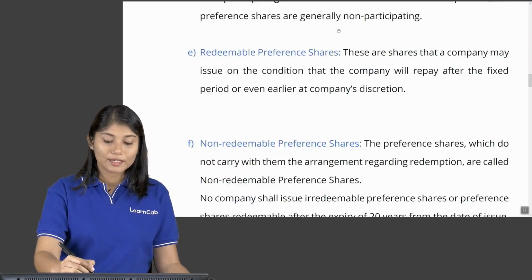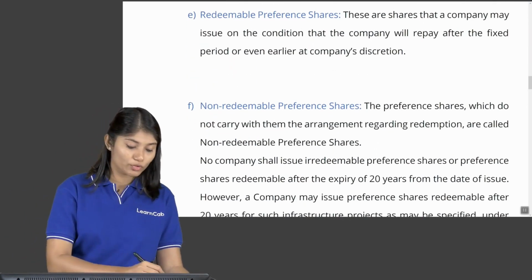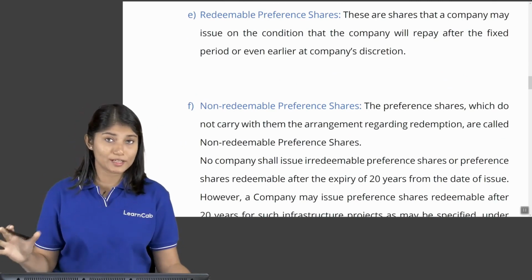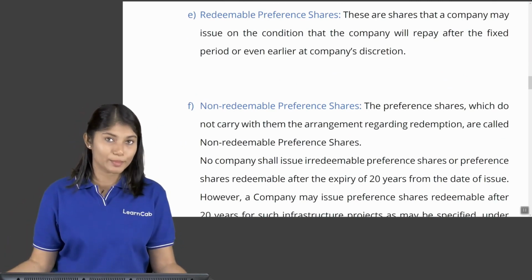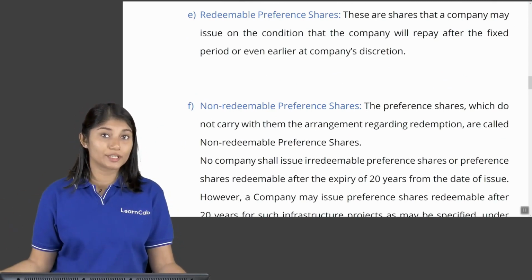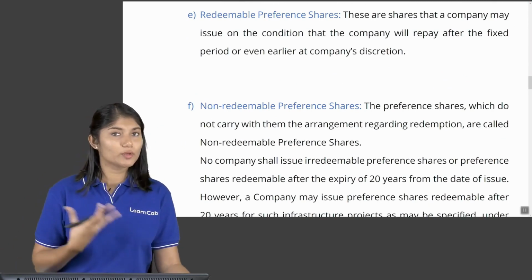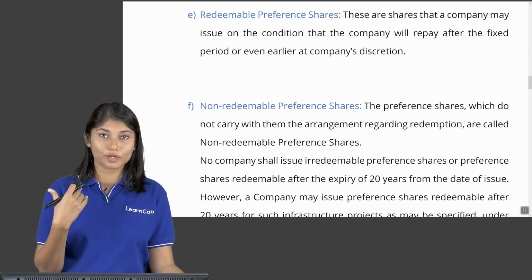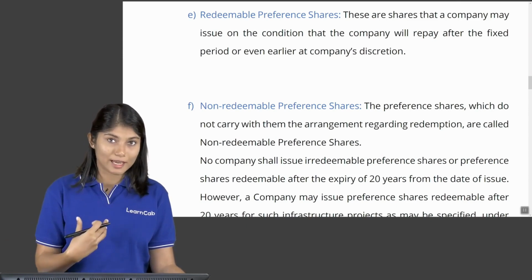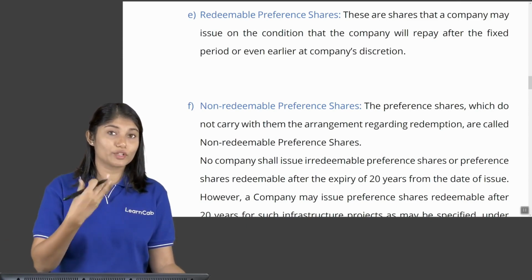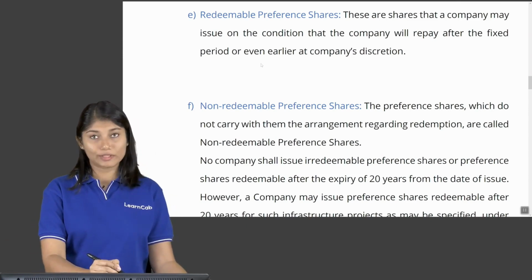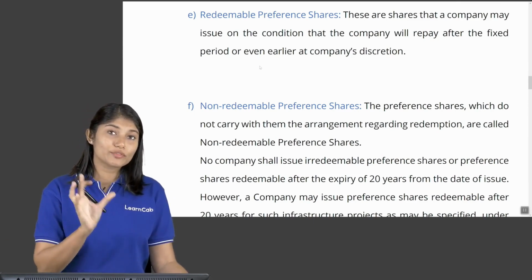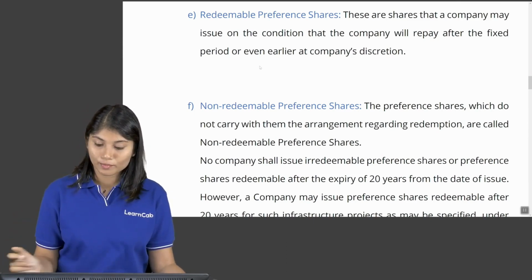Then we have redeemable preference shares. Now, you all know in general context, all preference shares are redeemable. You cannot really issue irredeemable preference shares. So, redeemable, what does it mean? They can be redeemed, or you can get the money back, whatever you have invested, after a certain number of years. Now, that number of years will be decided beforehand itself.